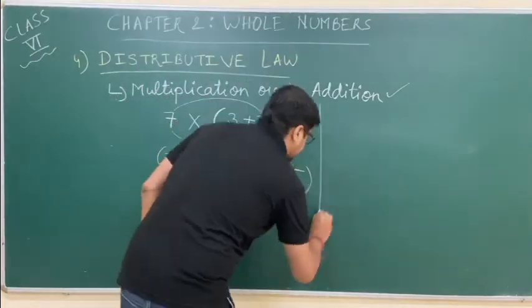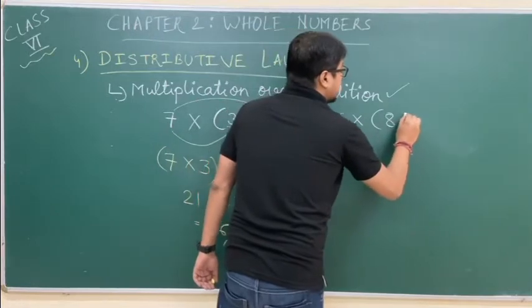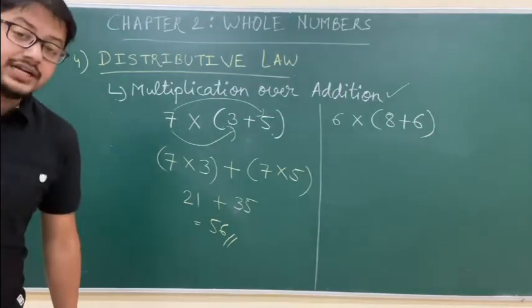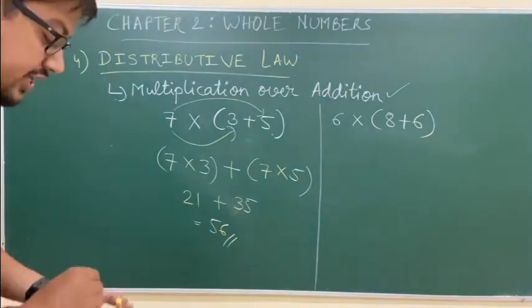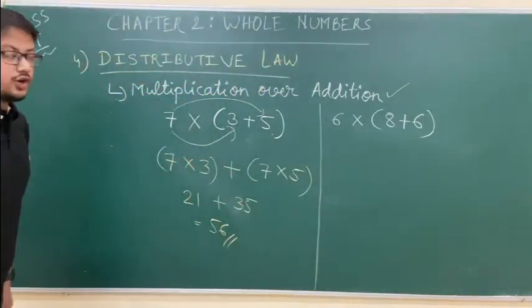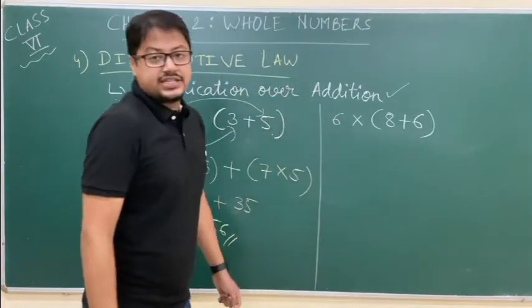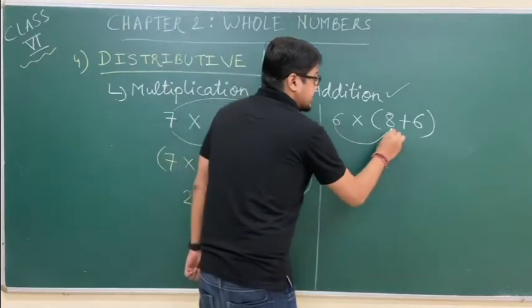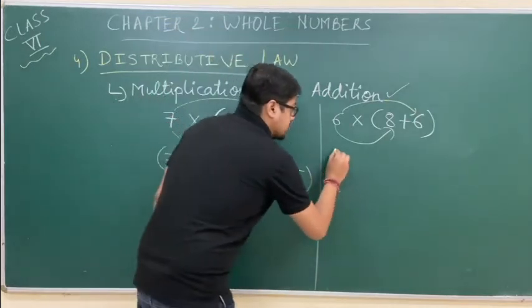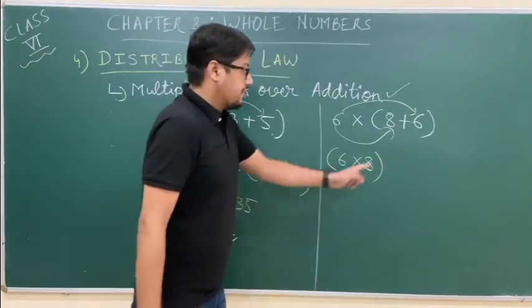Let us take one more question here. Say 6 into 8 plus 6. It is given solve using distributive property. Because we are doing it initially, I will draw these arrows for you. Multiply 6 with each member that is there inside the bracket. 6 with 8, what is the sign?